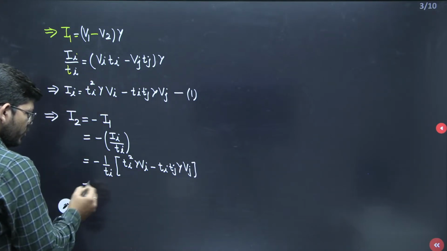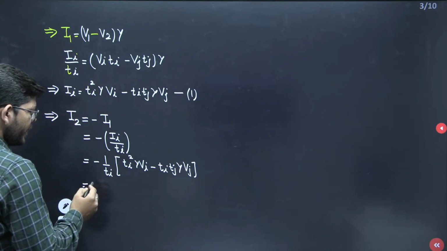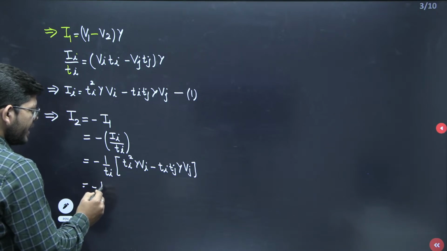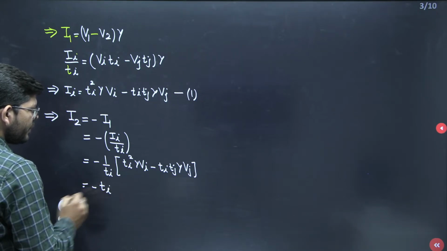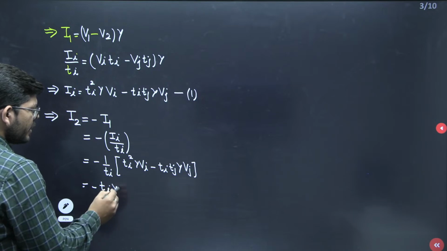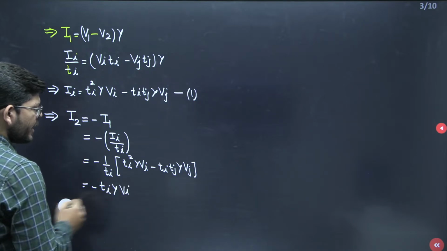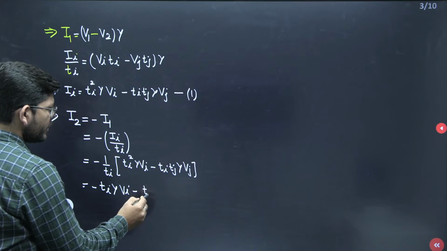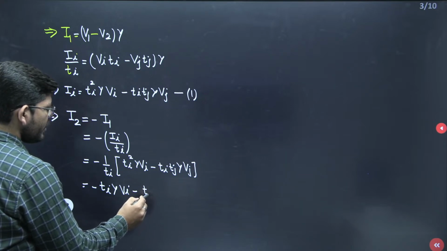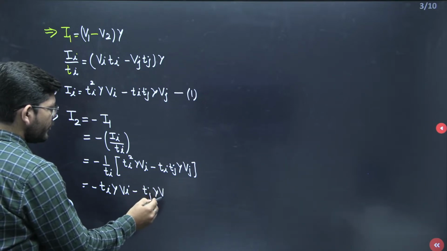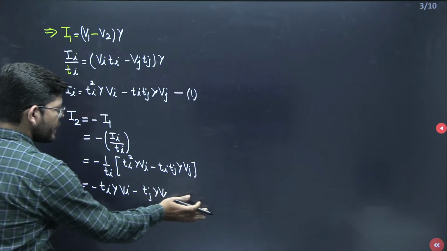Okay, so multiply this inside, and what we will get here is minus Ti into Y Vi, minus Tj into Y into Vj.